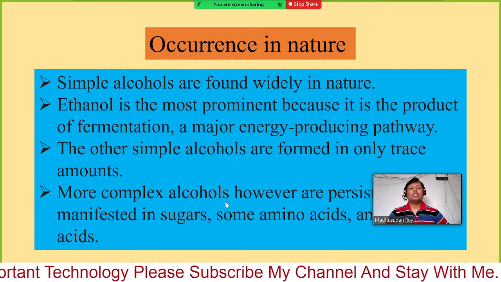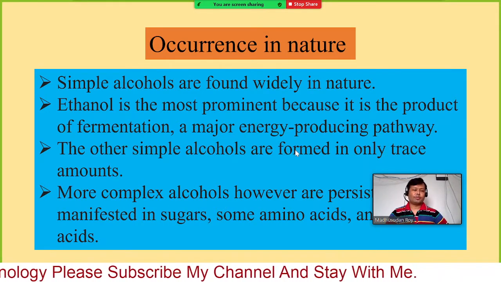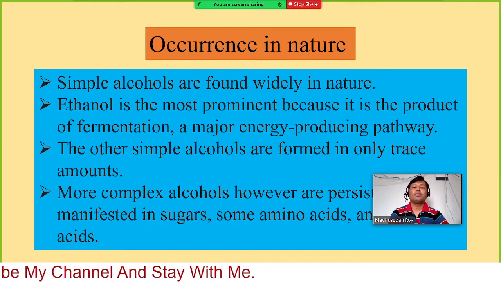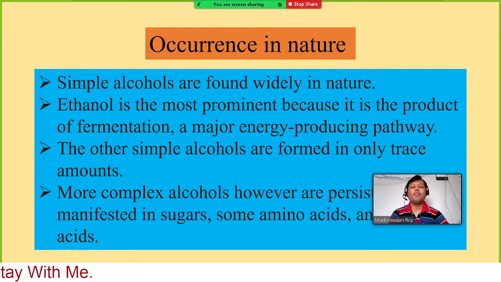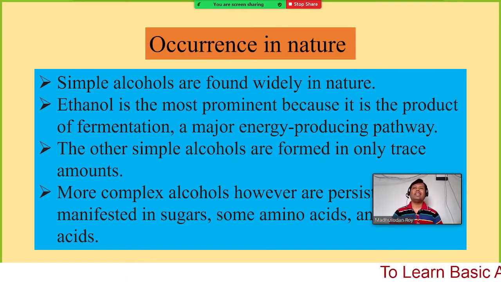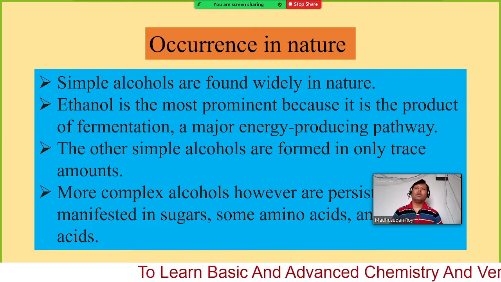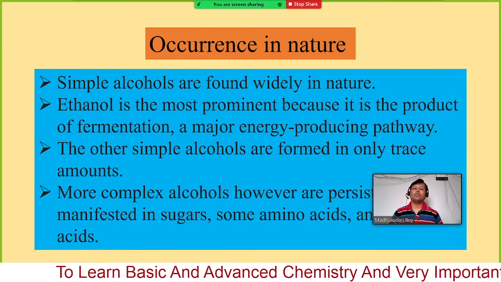Simple alcohols are found widely in nature, because we have different types of food items, and most of the alcohols are synthesized from different types of food, like rice or wheat or some different types of fruits.